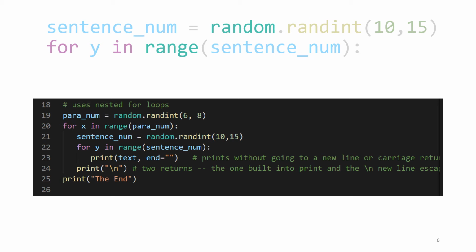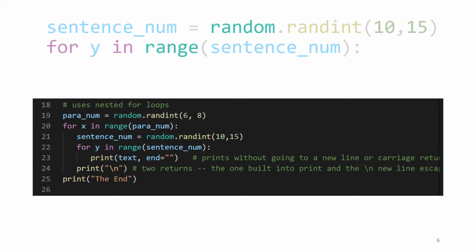We can see that line 21 is indented and is after our for loop that we established in line 20. So that means it's part of what is repeated. So we're going to execute line 21 for each of the x's in the outer for loop. In line 21, we're getting a random number between 10 and 15. This is going to be the number of sentences within a paragraph.